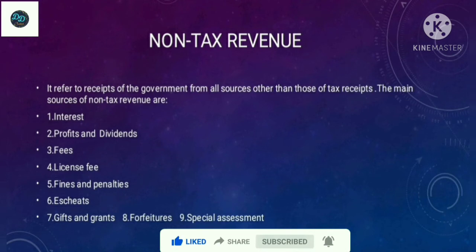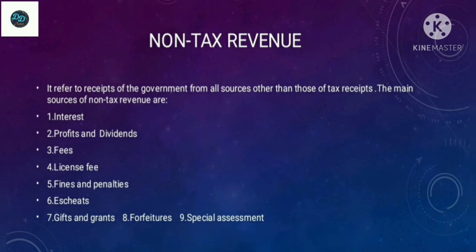Next is forfeitures. These are a form of penalties which are imposed by the courts for non-compliance with orders or non-fulfillment of a contract. Next one is special assessment. This is the last one. It refers to the payment made by owners of those properties whose value has appreciated due to developmental activities of the government. For example, if the value of property near a metro station has increased, then a part of the developmental expenditure is recovered from owners of such property in the form of special assessment.